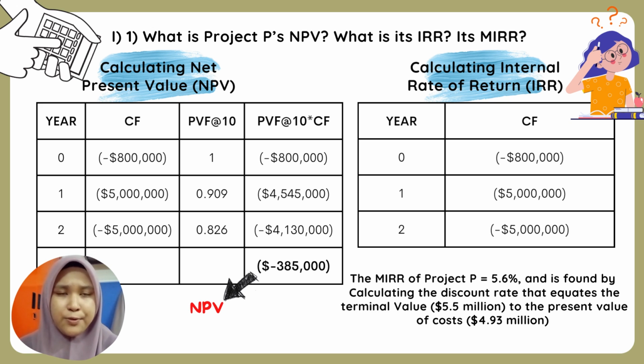For this project, we can't calculate a single IRR. Why? Because there are multiple IRRs. Why are there multiple IRRs? Because at very low discount rates, the PV of cash flow 2 is large and negative, so NPV is less than 0.